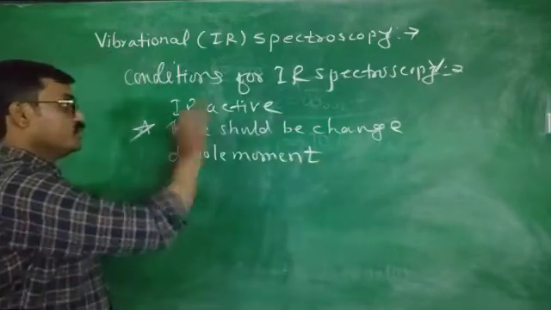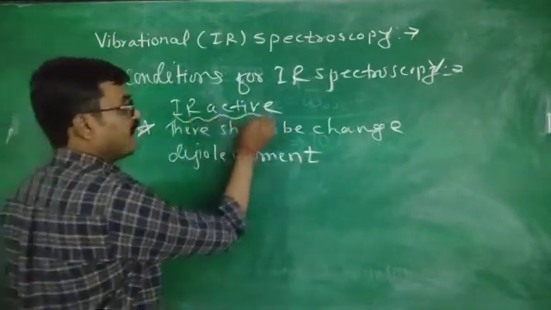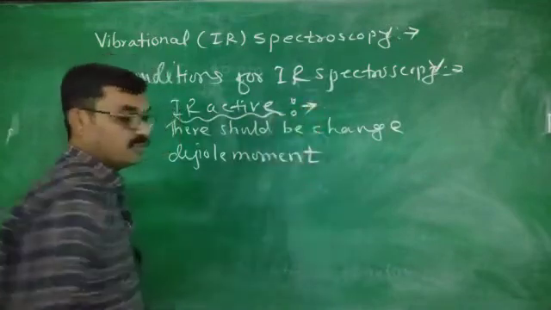Then such a molecule is known as an IR active molecule.